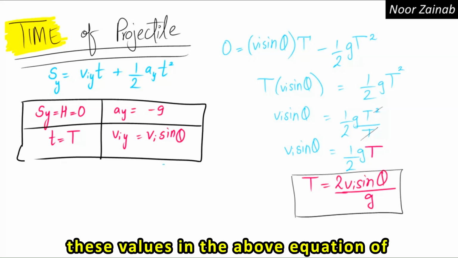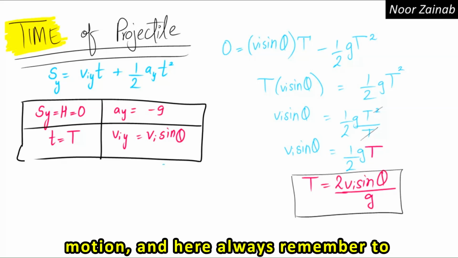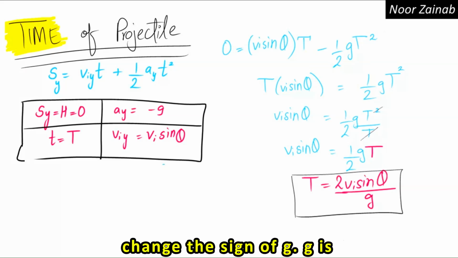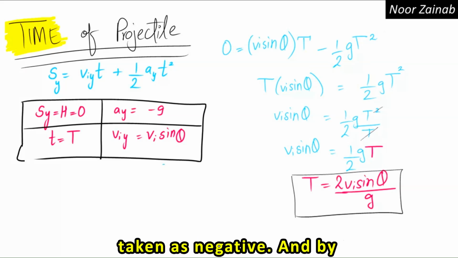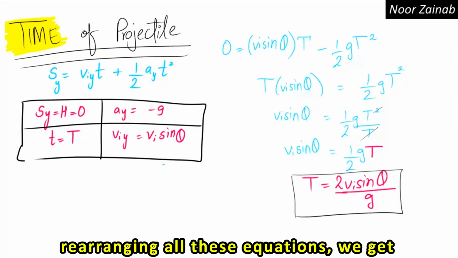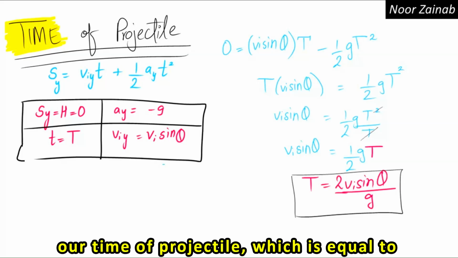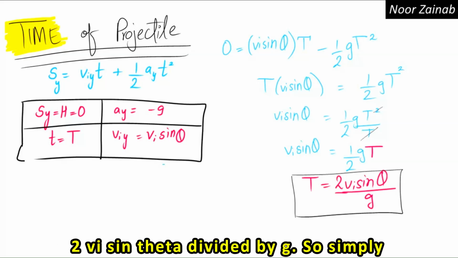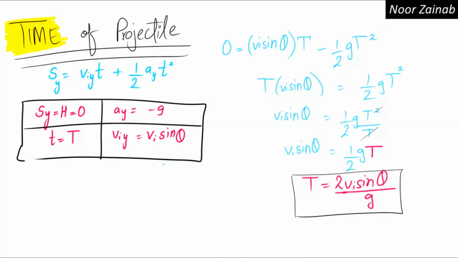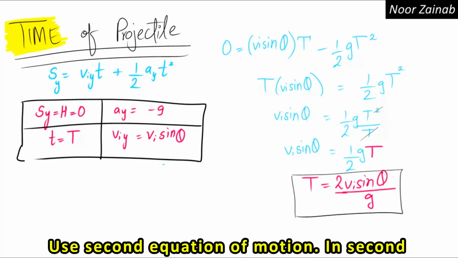By putting all these values in the equation of motion, and remembering to change the sign of g, since g is taken as negative, and by rearranging, we get the time of projectile, which equals 2 V_i sin theta divided by g.